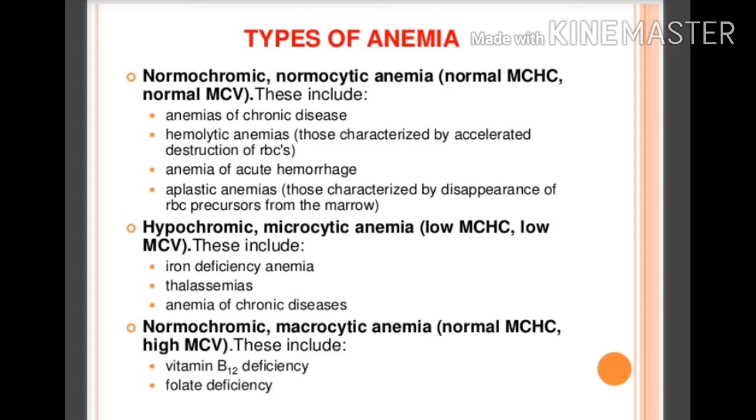Hypochromic microcytic anemias are iron deficiency anemia, thalassemia, and anemia of chronic diseases. Normochromic macrocytic anemias are vitamin B12 deficiency anemia and folate deficiency anemia. In these the RBCs are macro, meaning bigger RBCs, so this is macrocytic anemia.